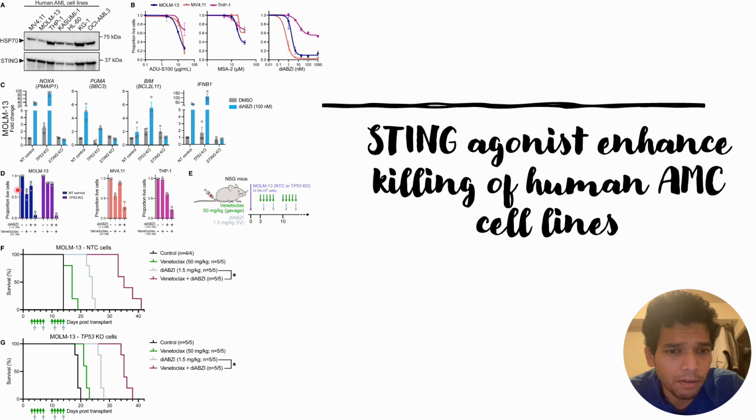And thereafter, they checked the effect of combined therapy. So far, they were only checking the effect of the STING signaling pathway activation.